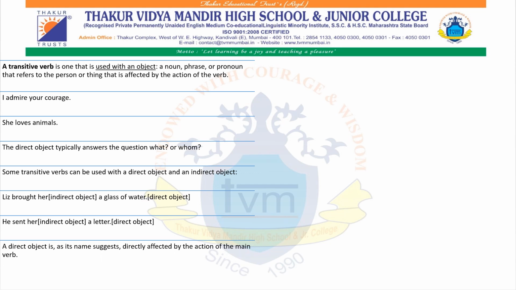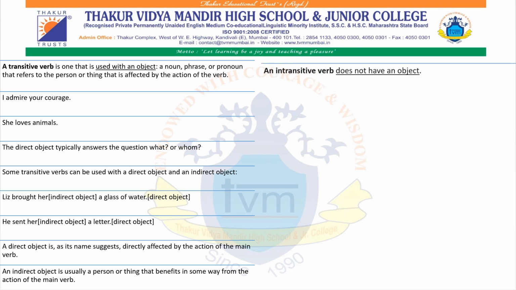A direct object is, as its name suggests, directly affected by the action done by the main verb. And an indirect object is usually a person or thing that benefits in some way from the action of the main verb.